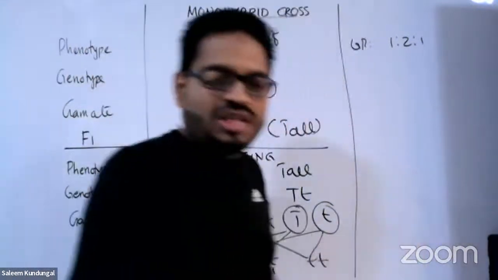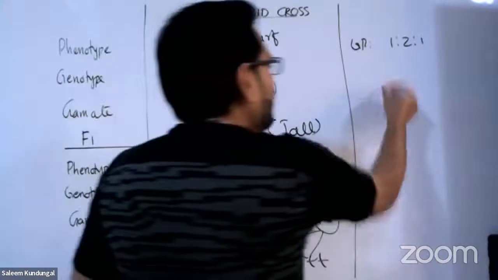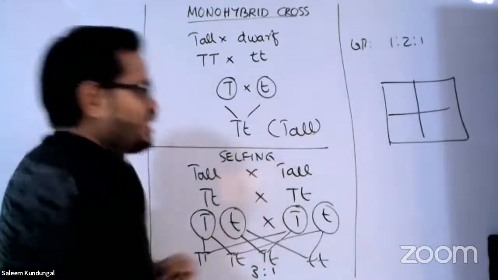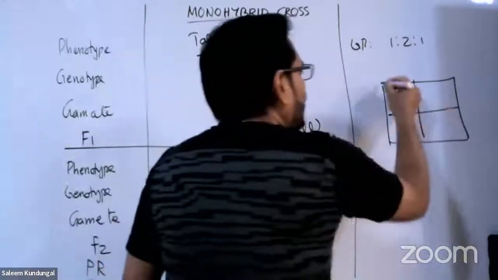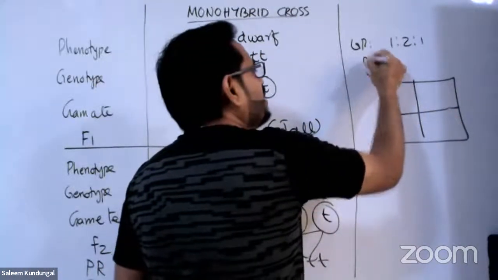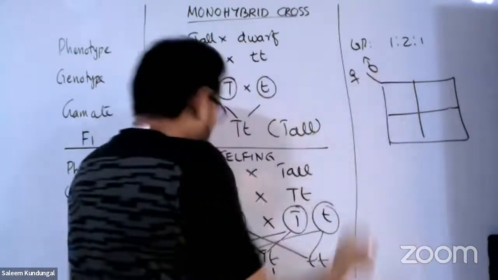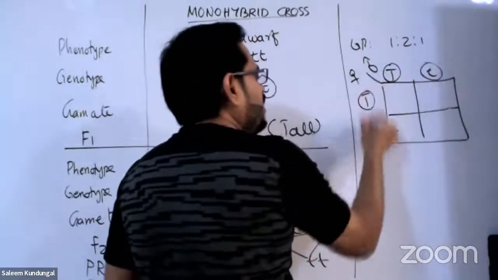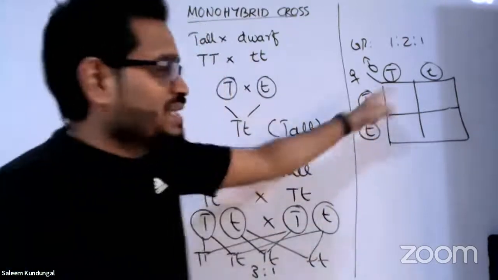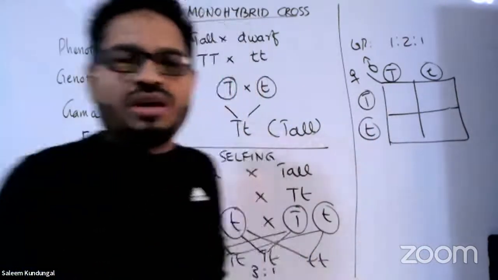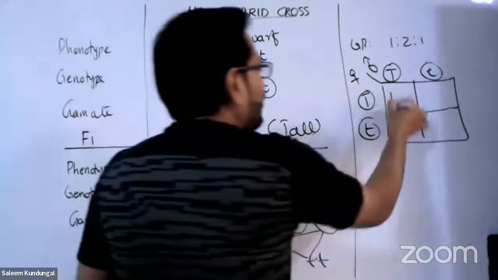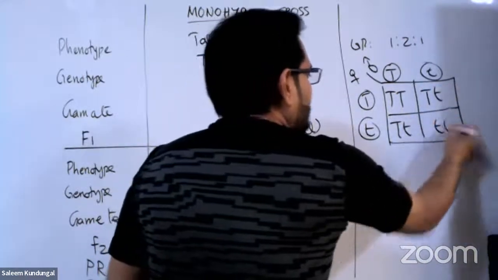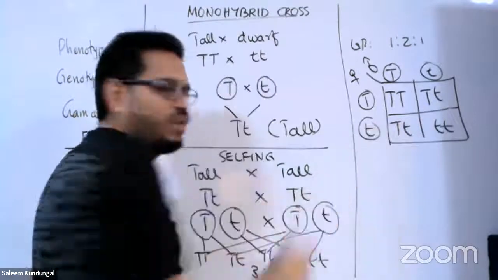Imagine you are using a Punnett square. How will you write it? In a Punnett square, you must have what? How many products you are going to get, that many offspring, right? Here we write the male symbol, female symbol, and then we get capital T, small t, capital T, small t. Remember, all the gametes are to be kept in circles so that we can work it out very quickly. So the Punnett square gives the result like this. Always write capital T first, then small t.